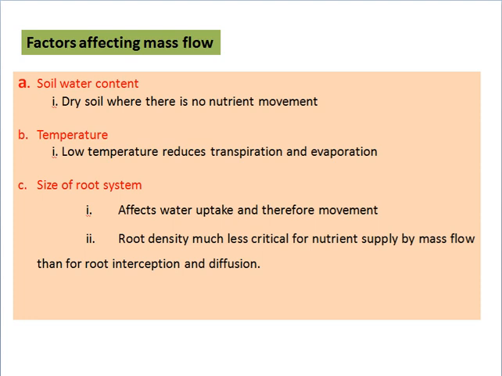What factors affect mass flow? Soil water content, temperature, and size of root system. In dry soil, there is no nutrient movement. Low temperature reduces transpiration and evaporation. Size of root system affects water uptake and therefore movement. Root density is much less critical for nutrient supply by mass flow than for root interception and diffusion.